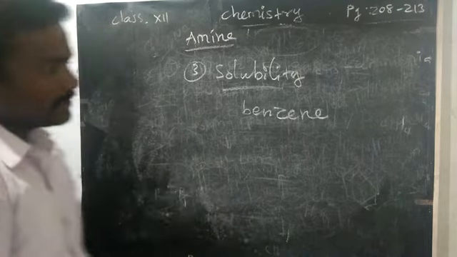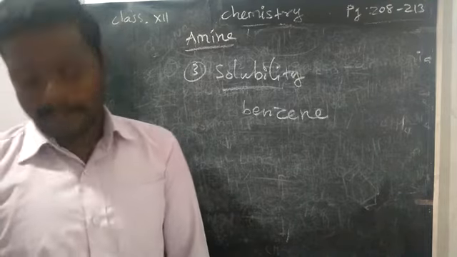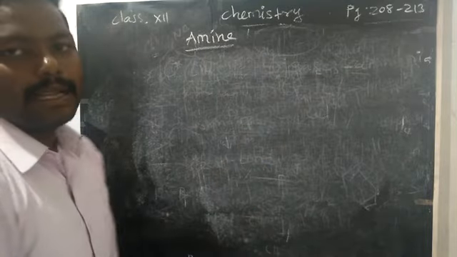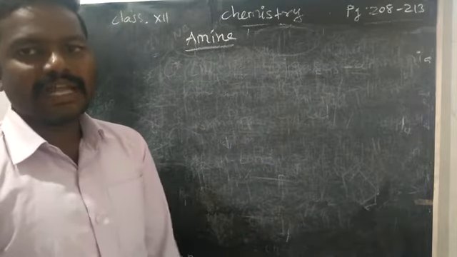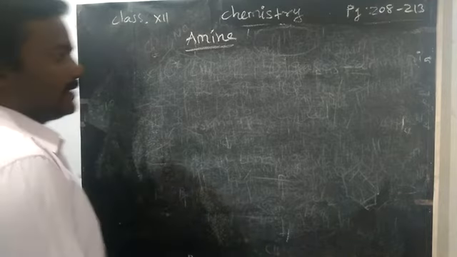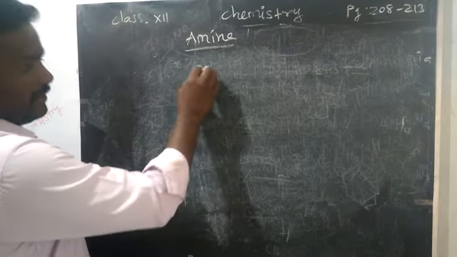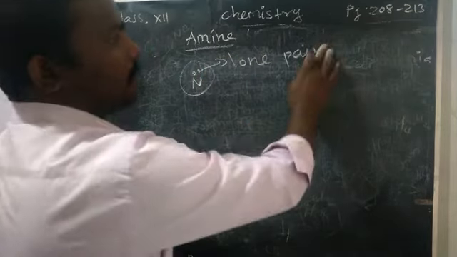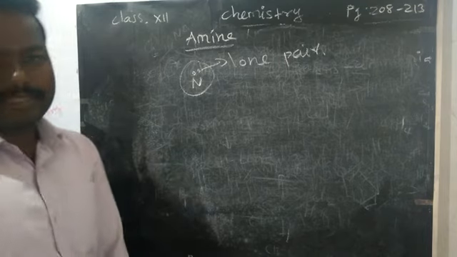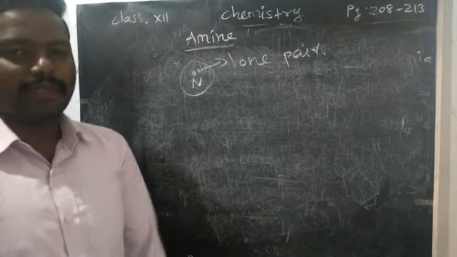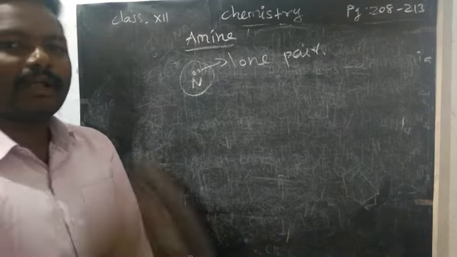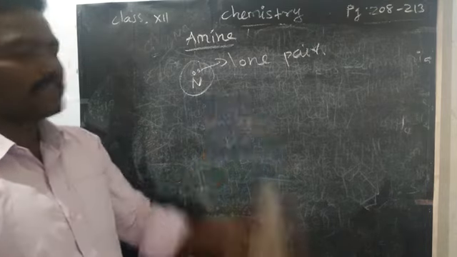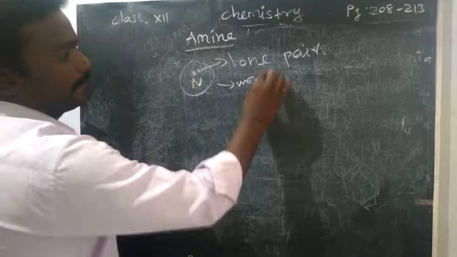What about anilines? Aniline is also insoluble in water. Then, chemical properties: how do the amines react with other compounds? We have already studied that they have basic character. How do you say they have basic character? The nitrogen in the amine has a lone pair of electrons, and because of this lone pair it acts as a base. Compared with other bases like NaOH it is less basic; amines are weak bases among organic compounds.